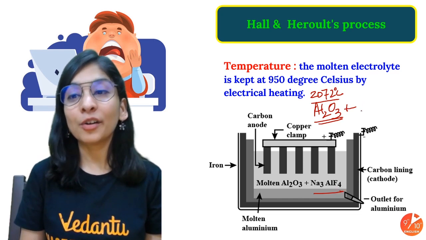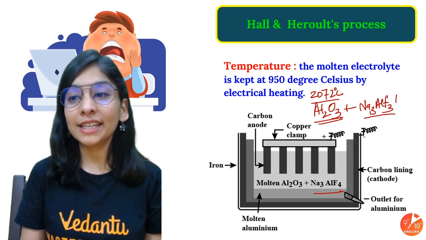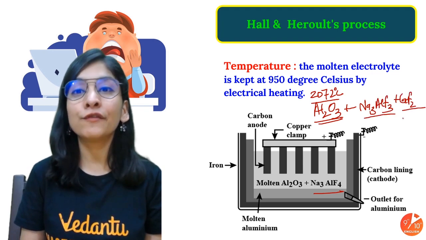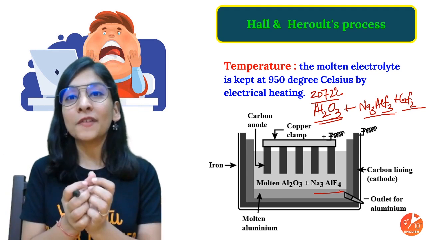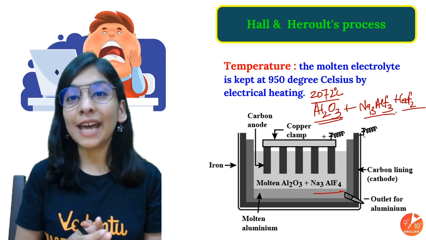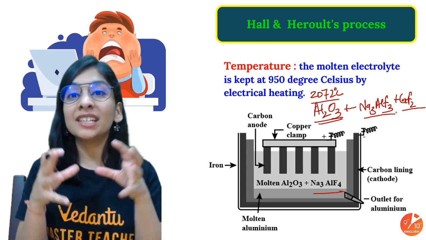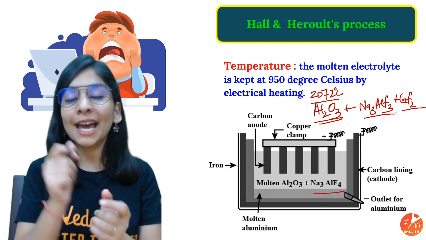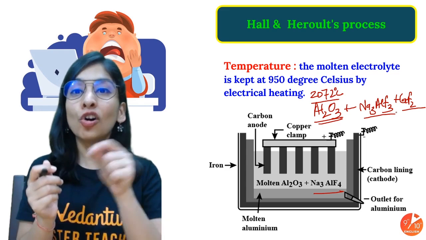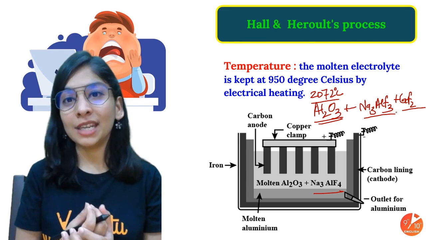Look at this. We are going to add Na3AlF6, our cryolite, and also calcium fluoride, our fluorspar. This kind of mixture, a fusion mixture, will have a melting point of 950 degrees Celsius. So by mixing them, the fusion point decreases to 950 degrees Celsius, and it also helps for better conductivity of ions of aluminium and oxide.